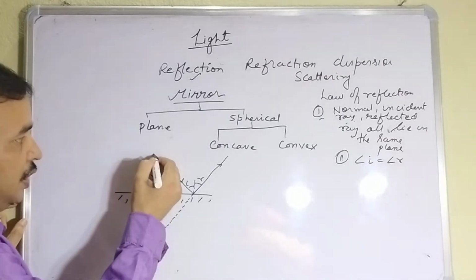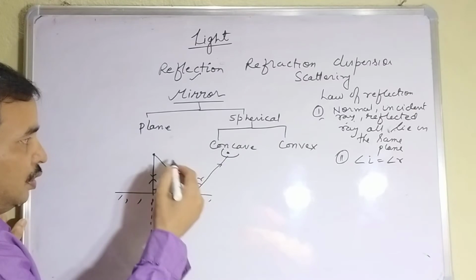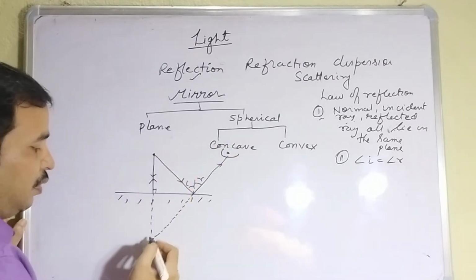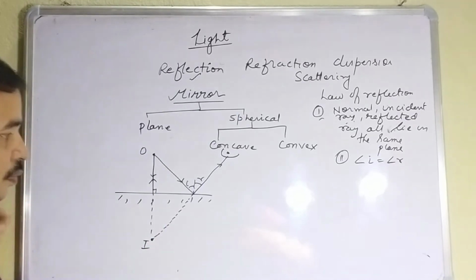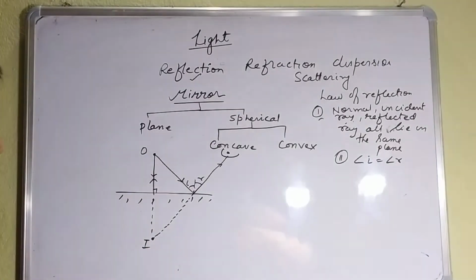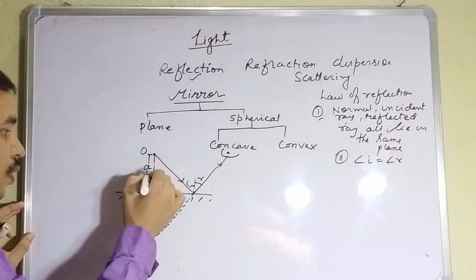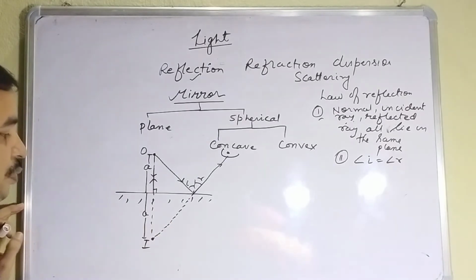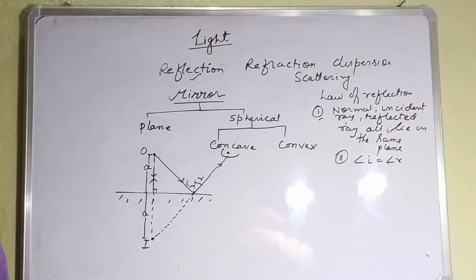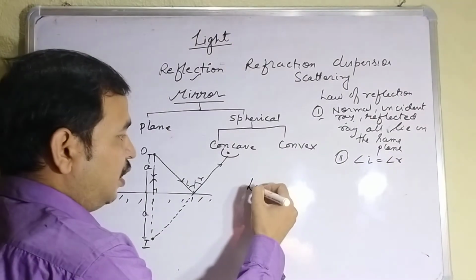So if you are observing the object from here, you will see the image at this point. This is the object, this is the image. If this is the distance of the object from the mirror, A, then the distance of the image from the mirror will also be the same, A. What is the difference? You can see the difference is lateral inversion.